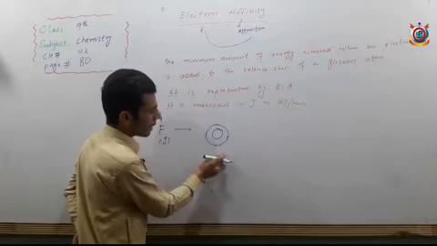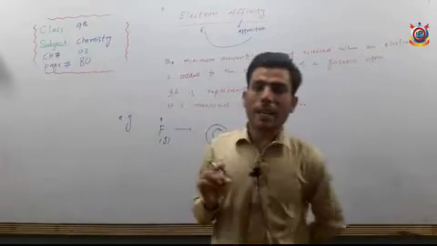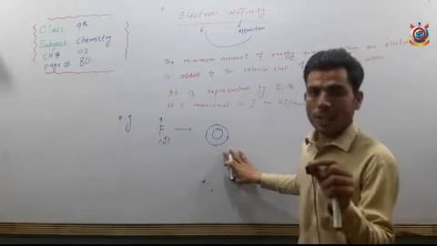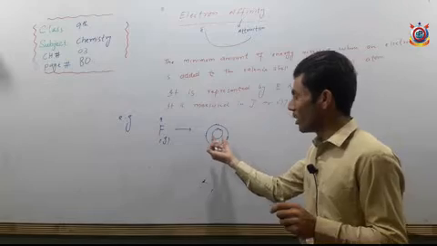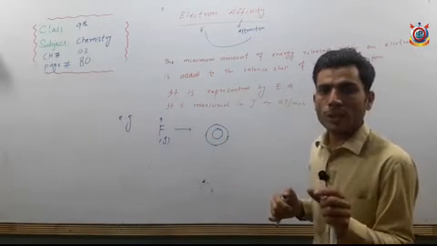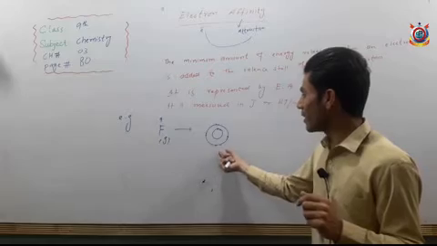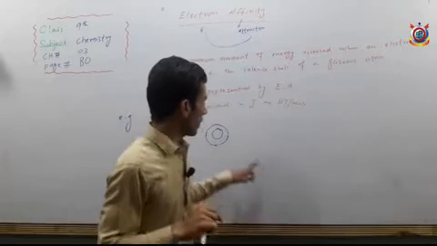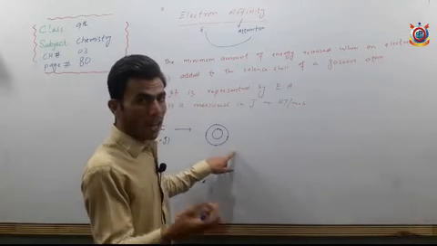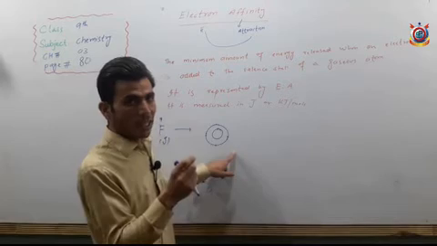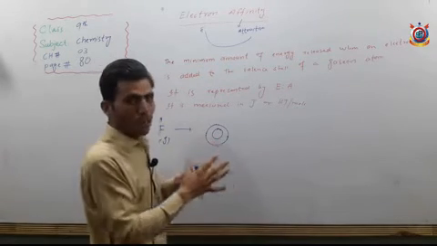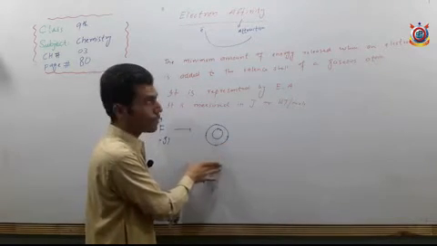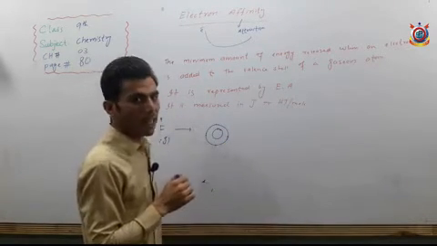So when this electron is added to this gaseous fluorine atom, what will happen? Some of the energy will be released from the fluorine, and this released energy is called what? Is called electron affinity, because this energy is released due to the attraction of electron during the addition of electrons to the valence shell, to the last shell of fluorine atom. So that is why this energy is called electron affinity.